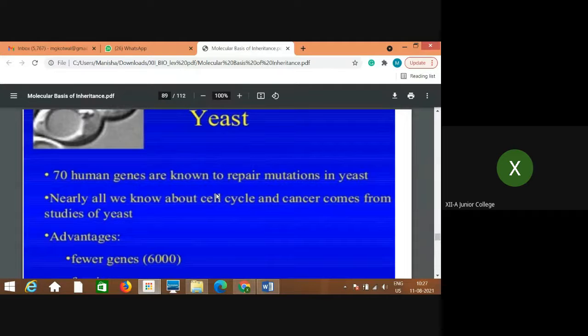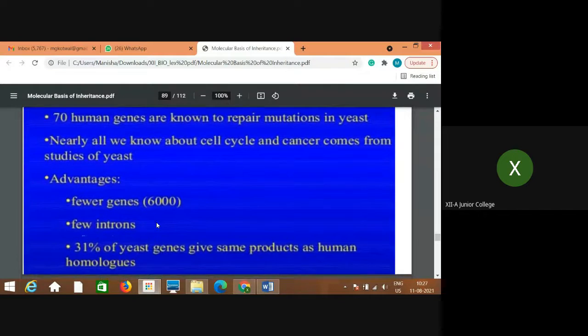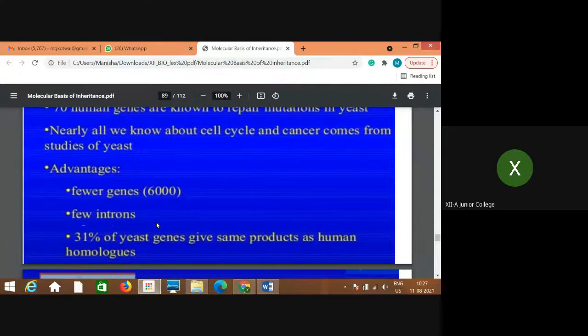Nearly all we know about the cell cycle and cancer comes from the studies of yeast. Whatever we have studied about the cell cycle and the reason for cancer, all of it comes from studies done on yeast. So what are the advantages of studying these organisms? First, about yeast, the number of genes present in this organism is very small, around 6,000. So very few genes are present.